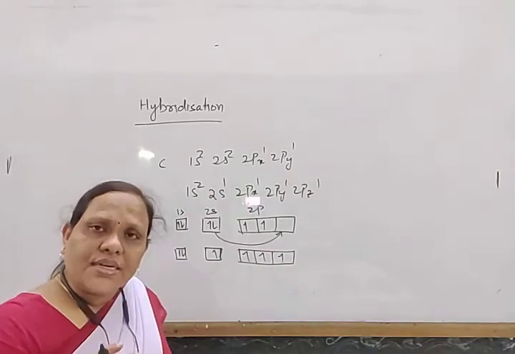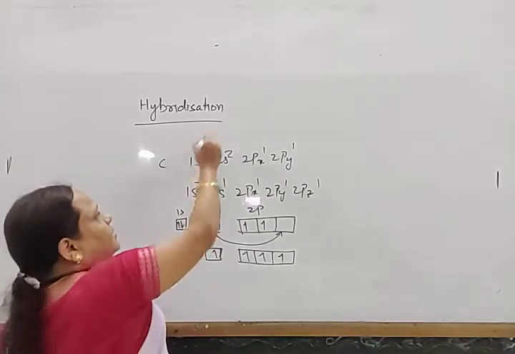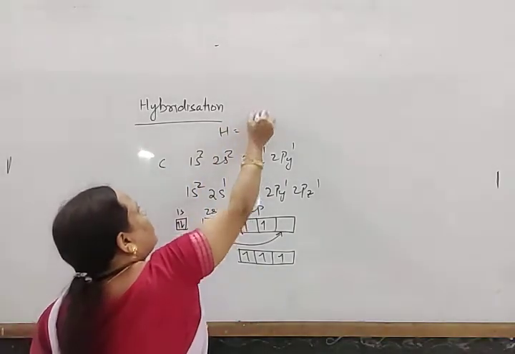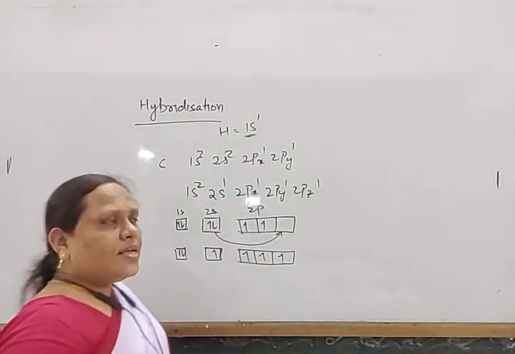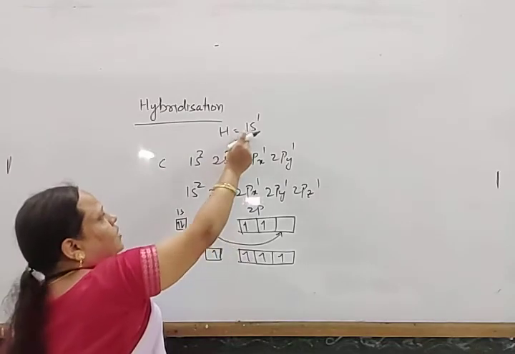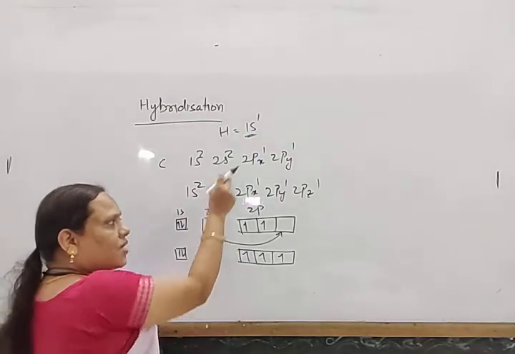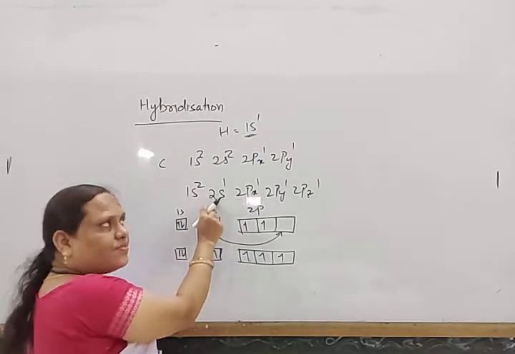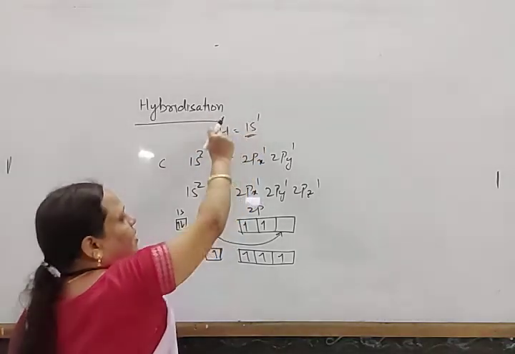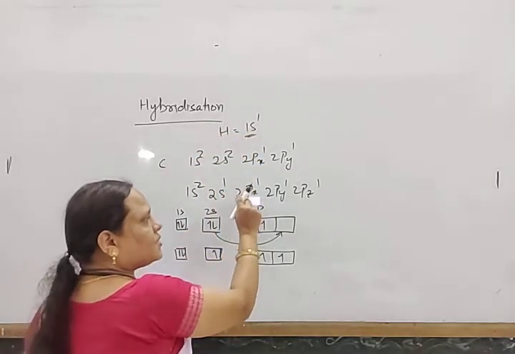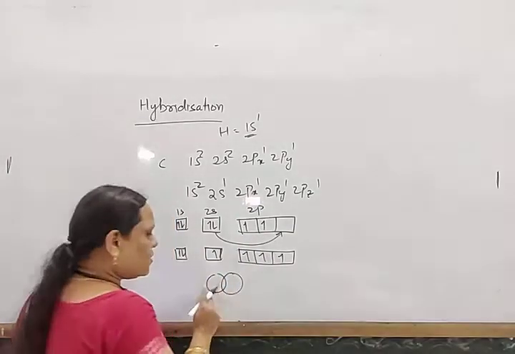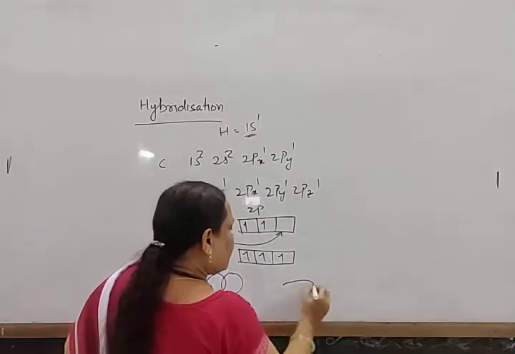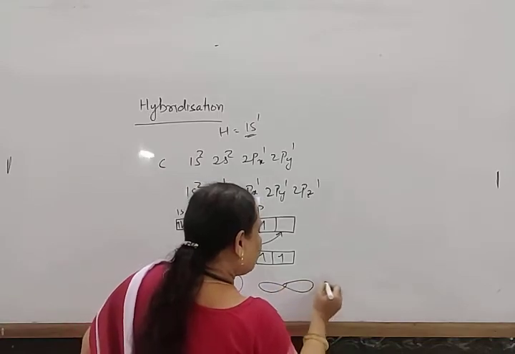Hydrogen has the electronic configuration 1s1, so it has one unpaired electron in an s orbital. One s orbital of hydrogen overlaps with the 2s orbital of carbon, and another s orbital of hydrogen overlaps with the p orbitals.